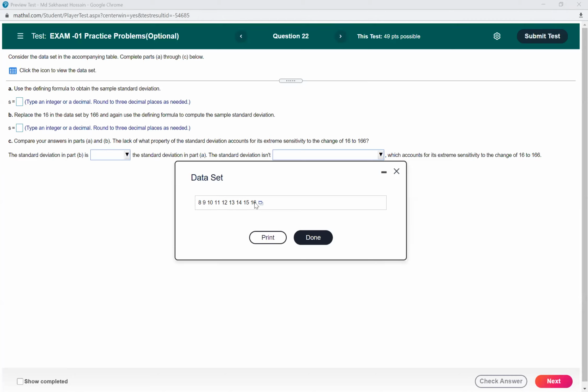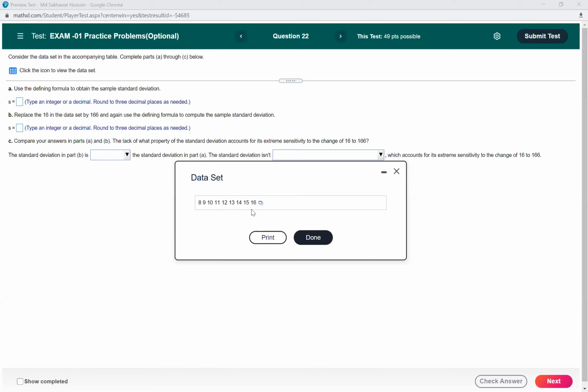So when you change 16 to 166, you will see that the standard deviation will change a lot. So you have to interpret what's the reason behind this.